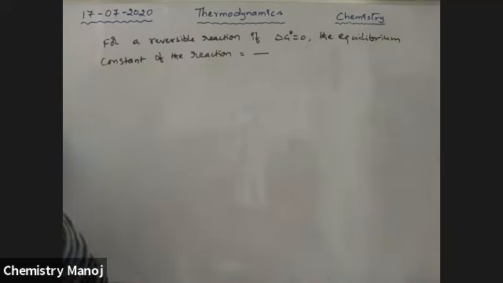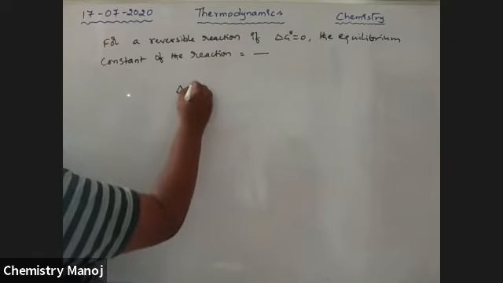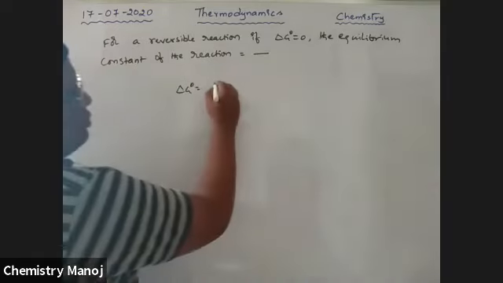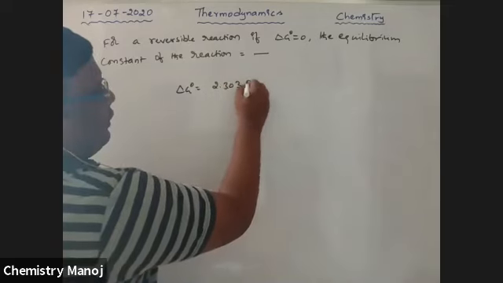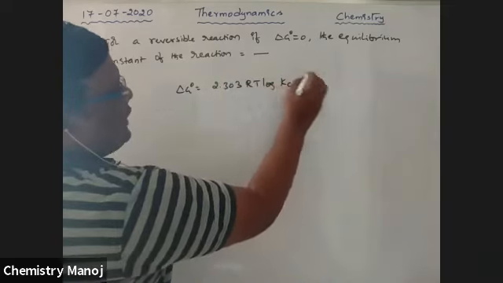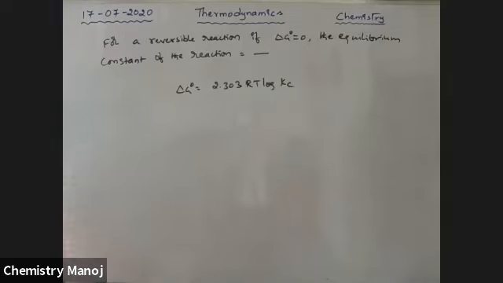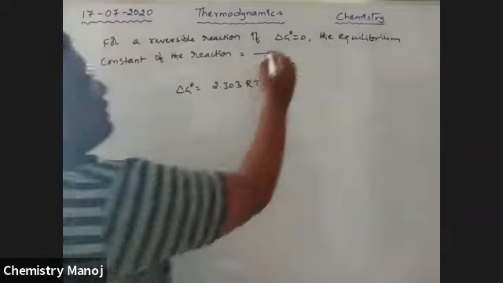See here. We know delta G naught is equal to minus 2.303 RT log Kc. This is the relation. Yesterday I told you. Delta G naught is given as 0, therefore 2.303 RT log Kc is equal to 0.